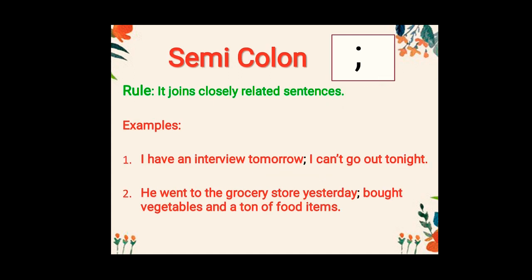Now, look at this symbol, please, carefully. We have one dot here, and just behind the dot, we have a comma. But this is called a semicolon, and we use it as it joins closely related sentences. Or you could say when two sentences, two different actions, are related to each other.